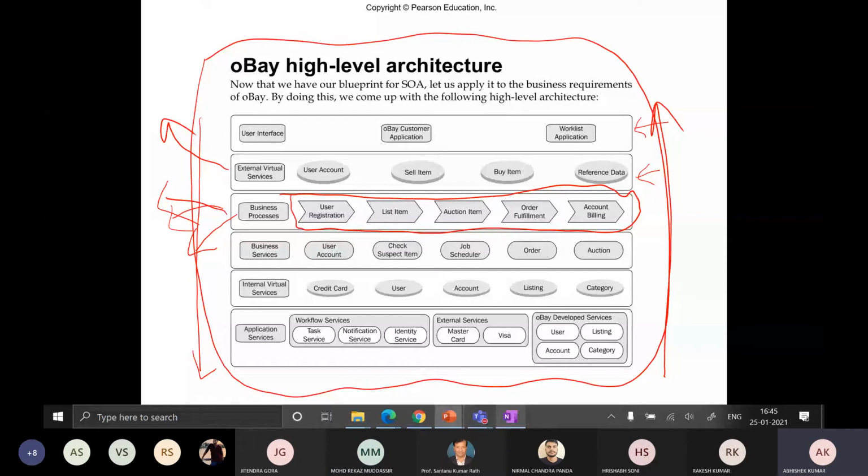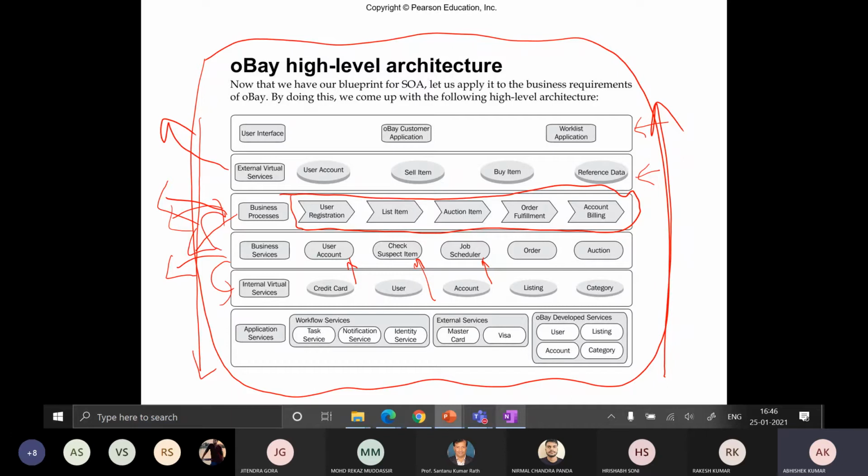Suppose you join any industry, it is not like you are going to complete this whole project. You will be assigned to a particular layer. Suppose you are a service developer. The work assigned to you will be to develop this user account service, this check suspect service, this job scheduler service. You have nothing to do with the internals, nothing to do with this business process.